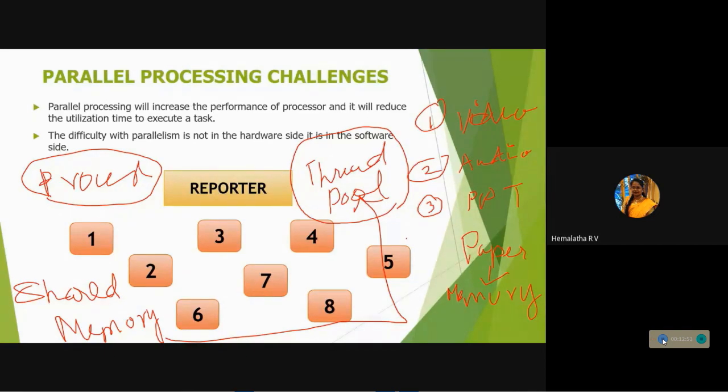Similarly, when a user searches for information on a particular server, if it is available there, it will give the result. If it is not there, it will give an error. That is called the thread pool.